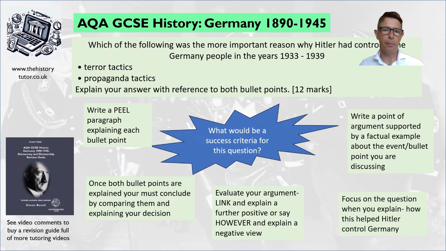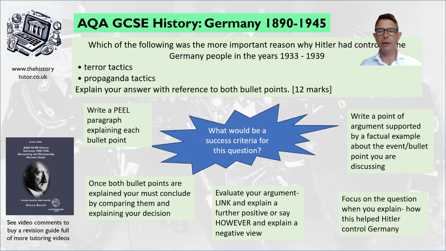Yes, we need to write in PEEL paragraphs explaining each bullet point. And we're doing PEEL paragraphs because, as I'll talk about in a moment, we need to evaluate a little bit. So our link needs to be to an evaluation. Of course, we need to write a point, setting out an argument about how the bullet point you're talking about controls people. Set up an argument, then back that up with some factual evidence.